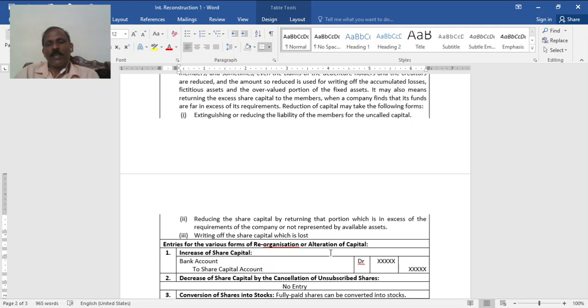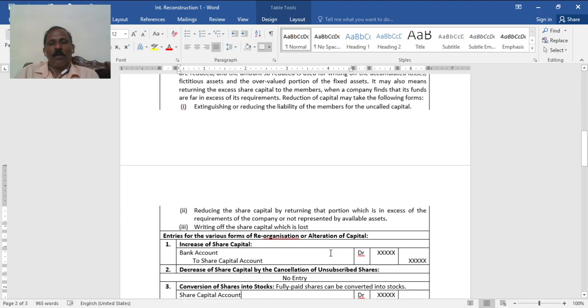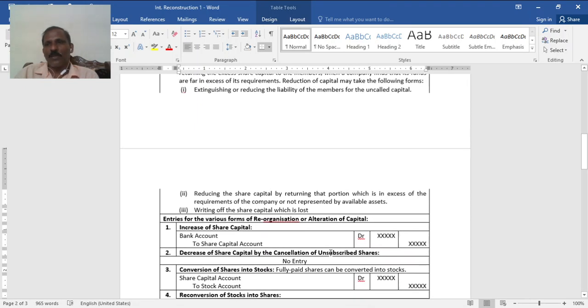Then reducing the share capital by returning that portion which is in excess, giving it back, which is not represented by real value of assets. See, assets and liability must be tallied. So when assets are valued at a lower actual value, it will be less than the present. So that will be the difference. To that extent, capital will be reduced. Then writing off share capital which is lost. These are different forms. See, there are 6 forms of capital rearrangement or alteration, and basically 3 forms of reduction.